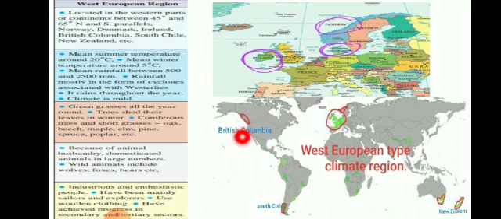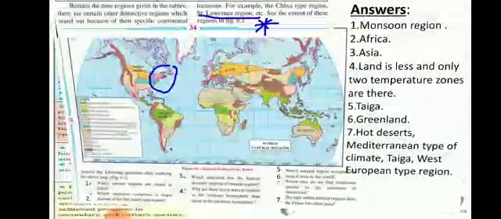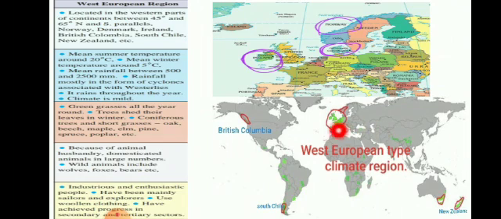Now here British Columbia, again in North America, western part, you can see similar weather condition as here. So it is named as West European type of region. Here also in Southern America, especially South Chile, here again you can see, and Australia also. So all these regions are having a similar type of atmosphere.